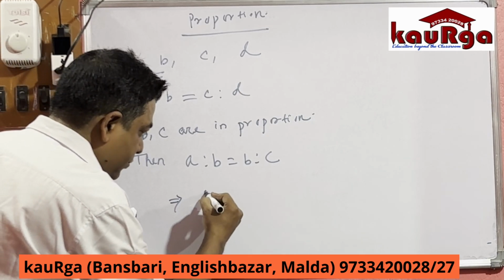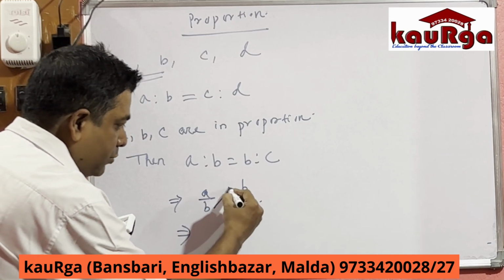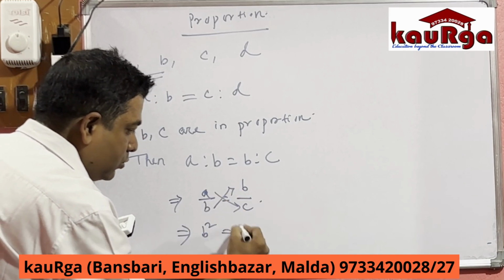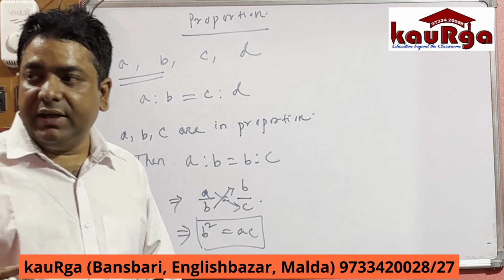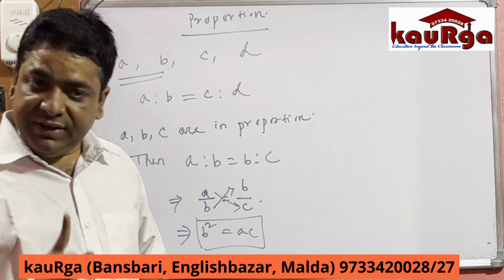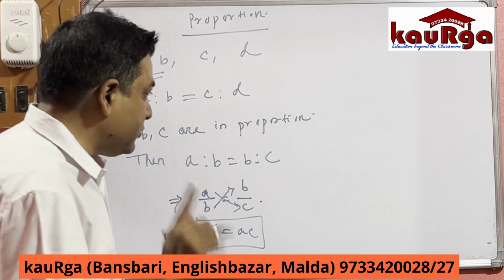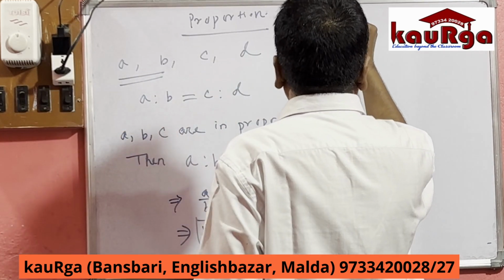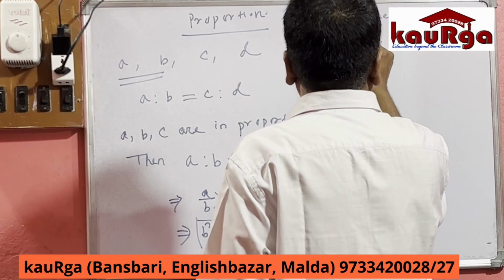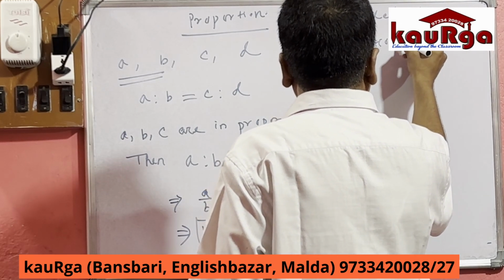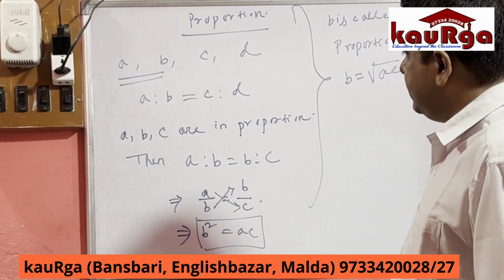Another thing comes out. A is to B, that means A by B, equals B is to C, that means B by C. Then by cross multiplication, B into B, B square, equals A into C. So suppose A, B, C are in proportion, then B square equals A into C, and B is called the mean proportional. So the value of B is B equals root over AC.